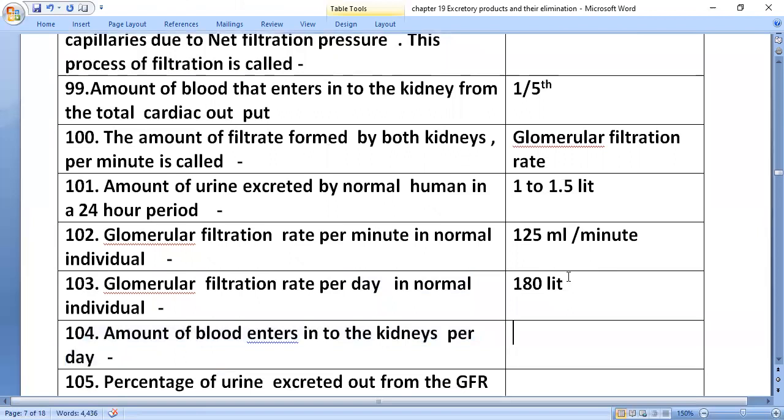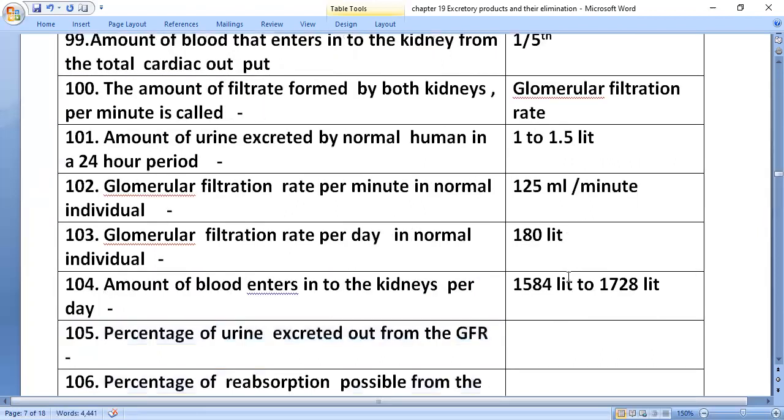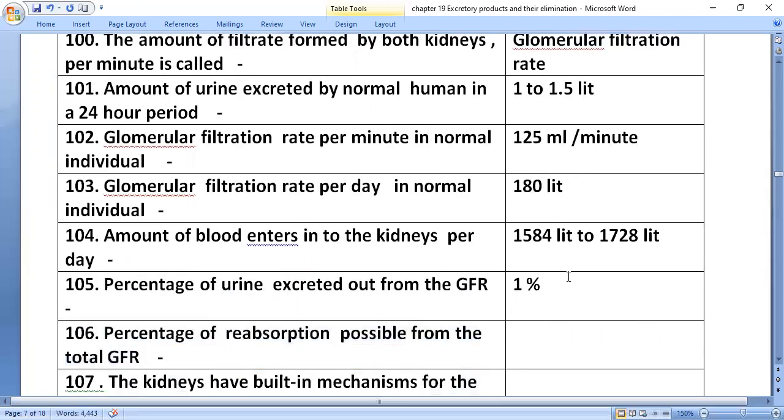The amount of blood that enters the kidneys per day is 1584 to 1728 liters, as calculated from the per-minute figure. The percentage of the GFR excreted as urine is only 1%. The percentage of reabsorption from the total GFR is 99%.